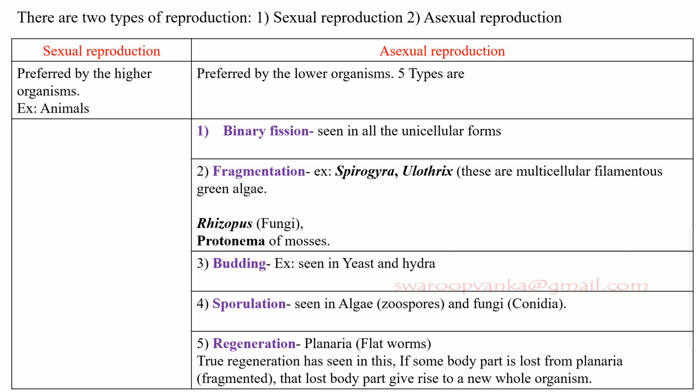And the last one is regeneration. It is a type of asexual reproduction in which the organism is capable of regrowing certain body parts. Regeneration occurs via mitosis. Lizards can regenerate their tails, starfish can regenerate their arms, while humans have the ability to regenerate their liver to a certain extent. Examples for regeneration are planaria, nothing but flatworms.